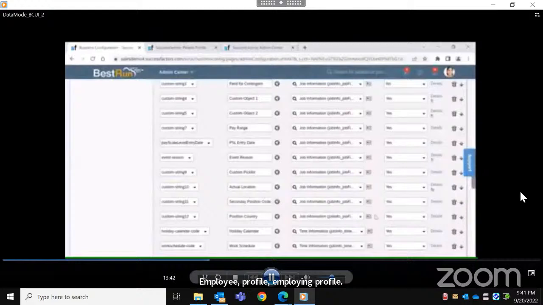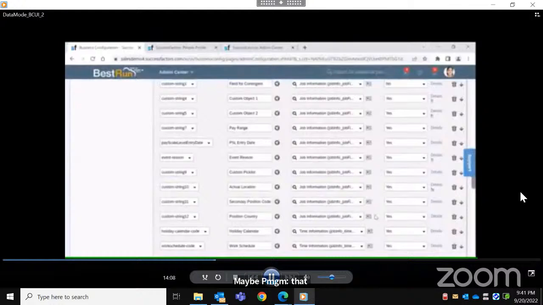So why do we use the sync? This HRIS sync helps other SuccessFactors modules consume the EC data. For example, we have different modules, maybe LMS, the learning management system, and PMGM, the performance management system.